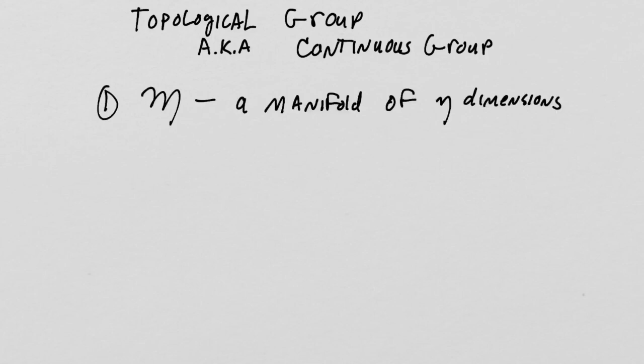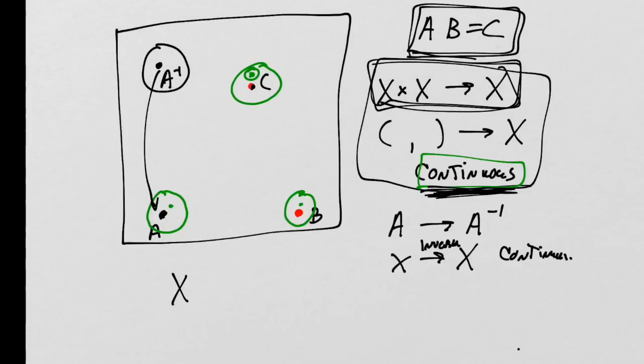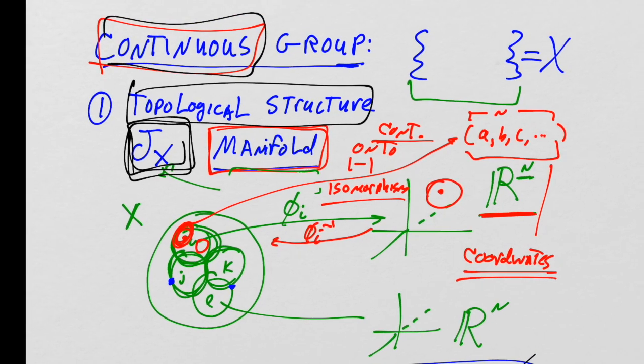All right, so now we're going to completely walk through the clean definition of a topological group as given by Gilmore. He calls it a topological group, also known as a continuous group. And number one, it is a manifold of n dimensions. All right, that's the dimensionality we talked about here, right? These mappings are into an n-dimensional real space. So if you're an n-dimensional manifold, the dimension you're referring to is the dimensionality of the space you map into, right?